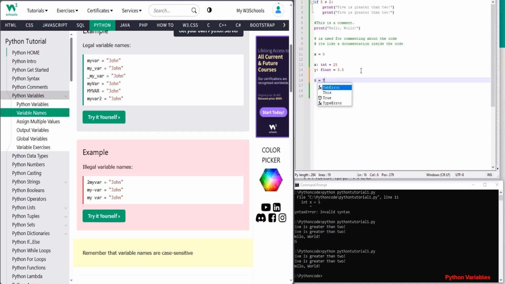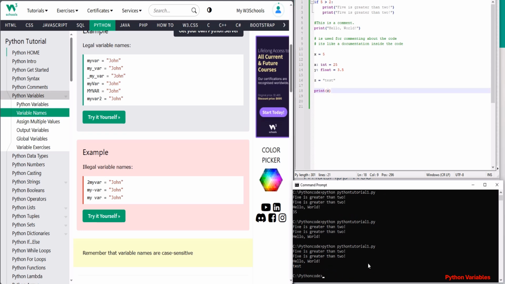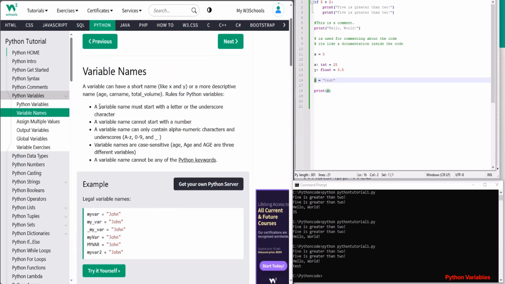You don't have to remember this, compared to languages like Java or C++, C, where you have to specify the data type. If you want to specify an integer, you have to say int x equal to 10, or float y equal to 2.0, such things. Here I don't have to. When I say data type, I mean integer is a data type, string is a data type, float is a data type.